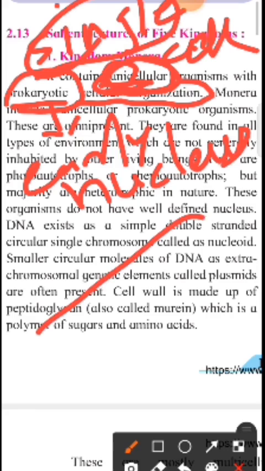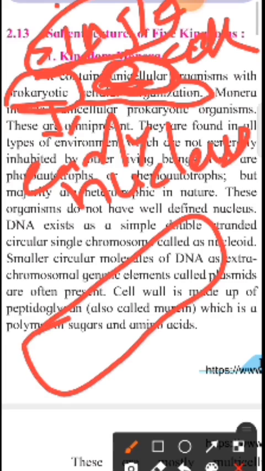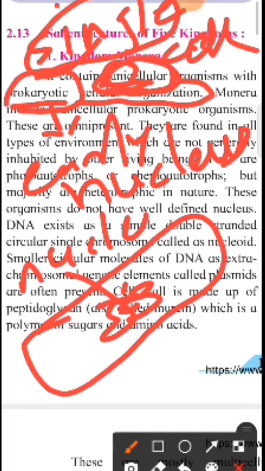For example, bacteria, where its DNA is suspended in the cytoplasm, and that type of DNA is called nucleoid.